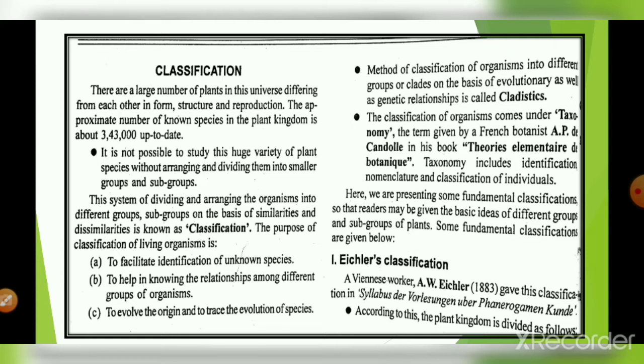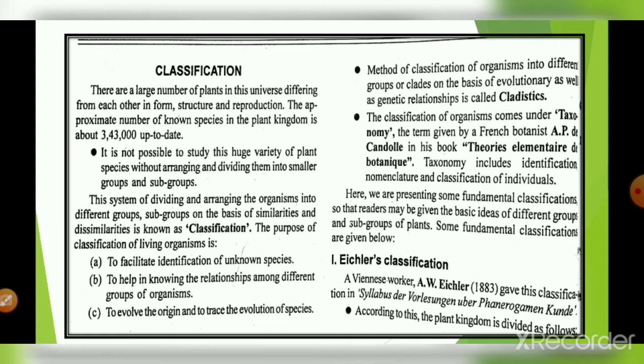So what is classification? We see in nature that we consider most types of plants on the basis of leaf type, fruit type, and flower type, but we cannot consider all those plants and their members one by one. So on the basis of similarities and dissimilarities, we group them into different groups and subgroups, and this is known as classification.